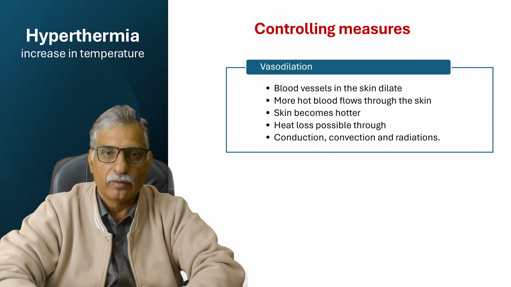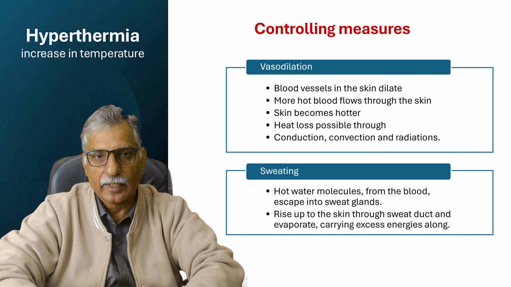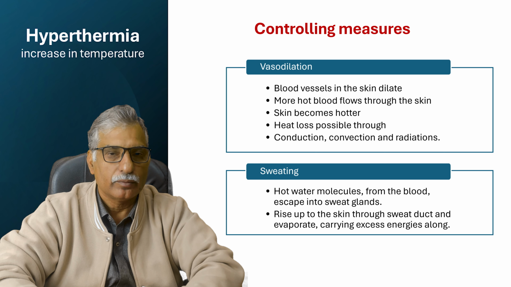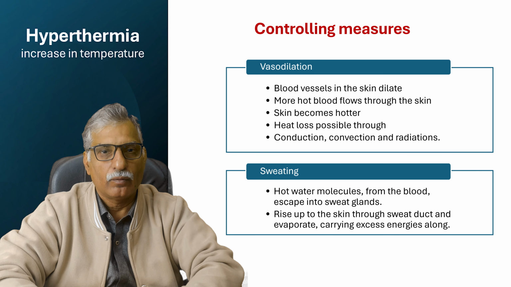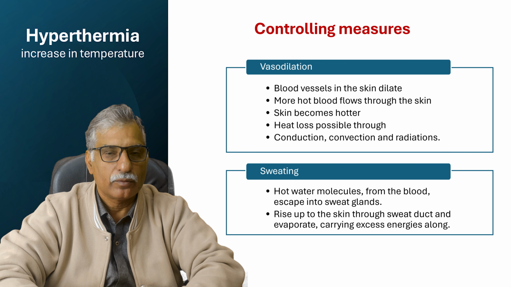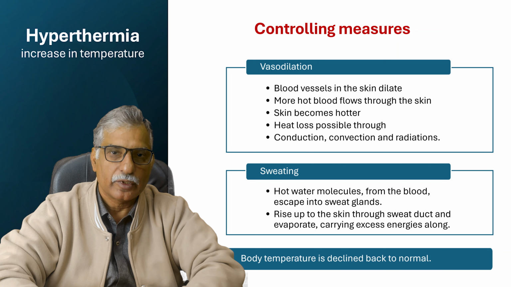So down the water potential gradient, from the capillaries around the sweat gland, water enters the sweat glands, and then it rises up the sweat duct and reaches the sweat pore. When it reaches the sweat pore at the skin, water molecules, as they are at higher temperature, evaporate, causing the lower energy water molecules to stay behind, and it will reduce the temperature.